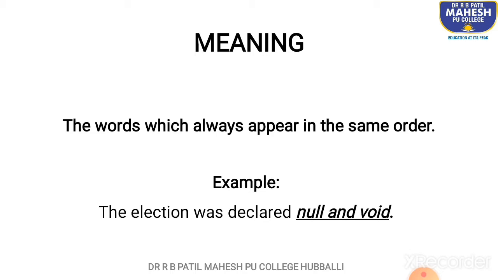Example, the election was declared null and void. So, null and void appear in the same order. We cannot say void and null, we do not say that way. So, that is how the word is used. The words are used in that order. Okay, the election was declared null and void.